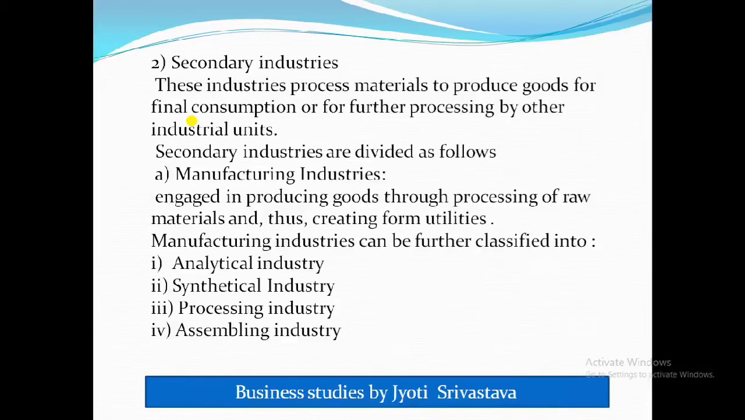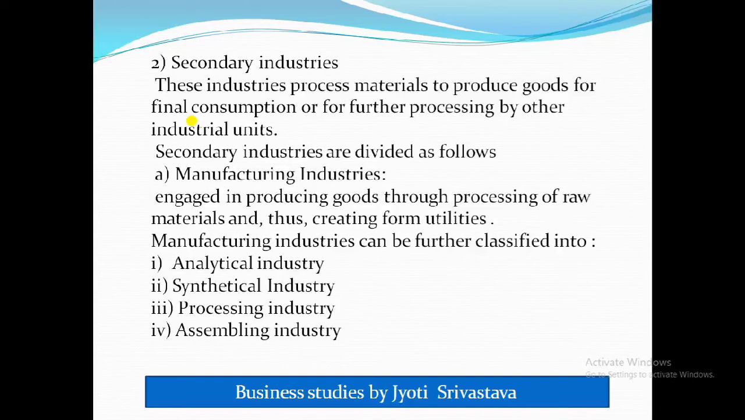They are actually engaged in producing goods through processing of raw material and thus creating form utilities. Means form utility means by changing the shape or form of raw material into finished product. Let me give you one example, like we get sugar from sugarcane.